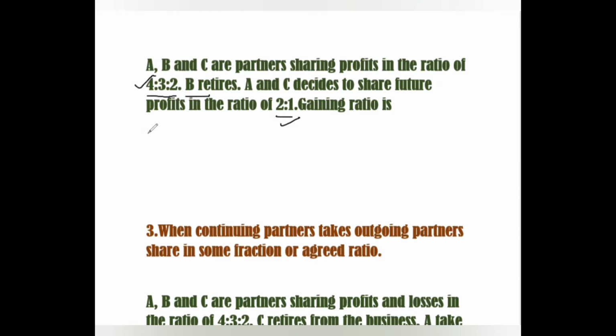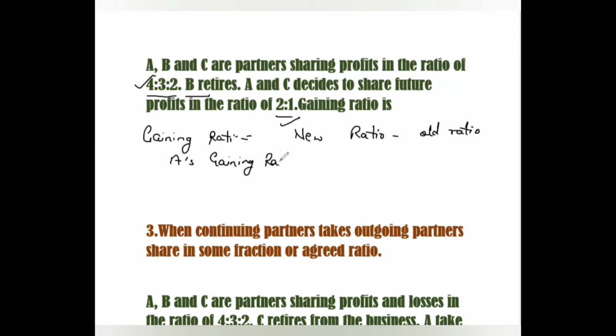So gaining ratio is equal to new ratio minus old ratio. Here B is retiring, so A's gaining ratio is new ratio, that is 2/3, minus old ratio, that is 4/9. 6 minus 4, this is 2/9.